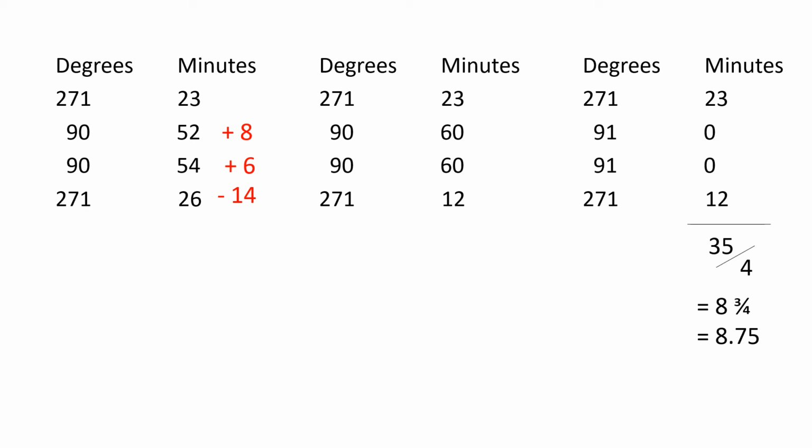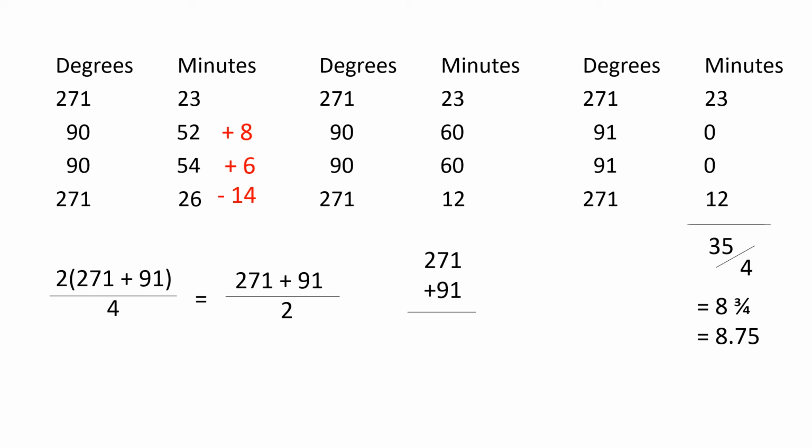Because we have two 271s and two 91s, the average is going to be the same whether we add all 4 numbers and divide by 4, or just add one of each and divide by 2. We can use the same trick we did when adding and ignore the ones column because they're the same. 9 plus 27 is 36. 36 divided by 2 is 18. The average of 1 and 1 is 1. So we add that to the ones column and we get the average of 181 degrees, 8.75 minutes.